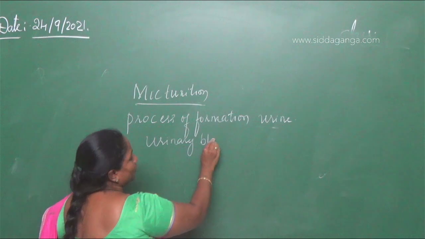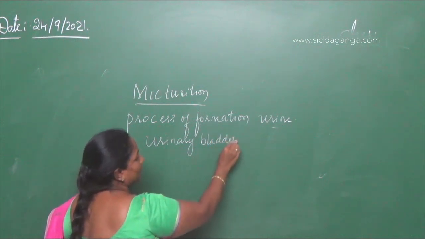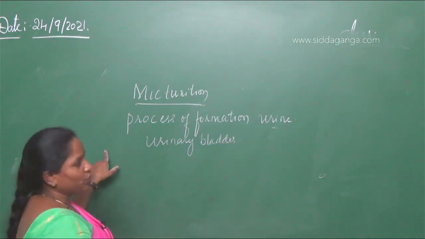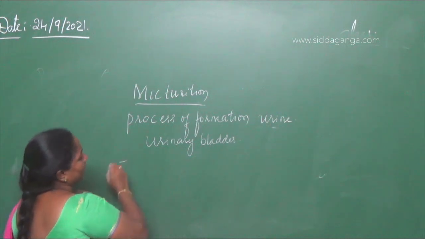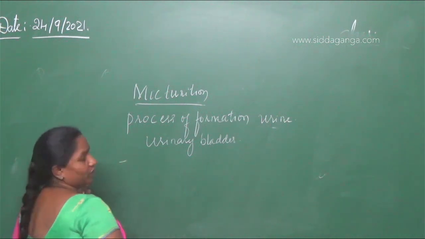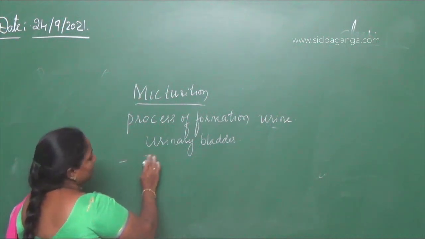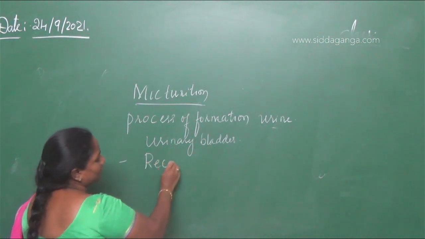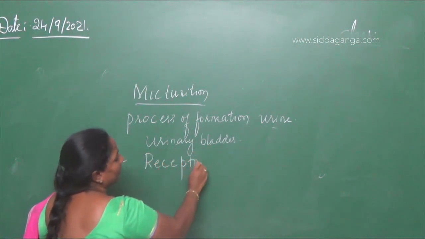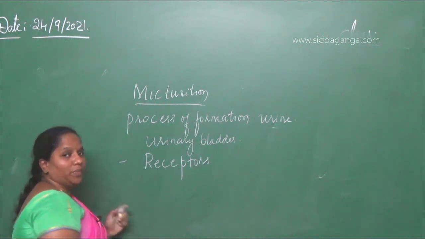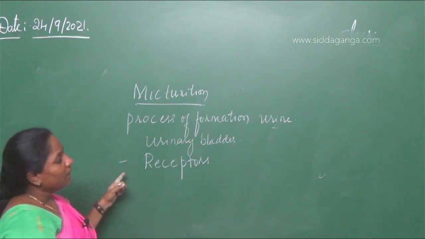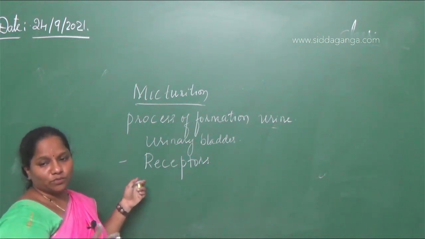So this urinary bladder has continuous collection of urine. The receptors that are present in the urinary bladder help in the expansion of the urinary bladder as the volume of the urine becomes more and more.